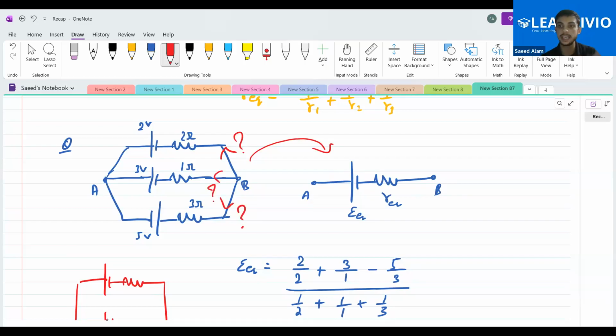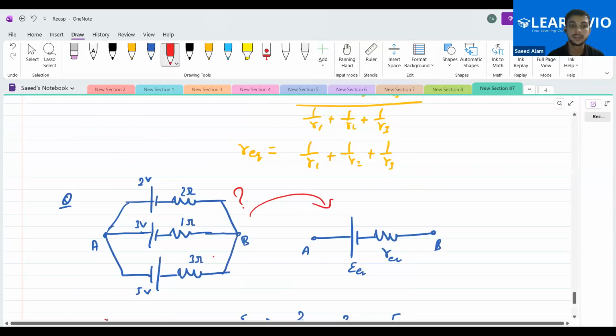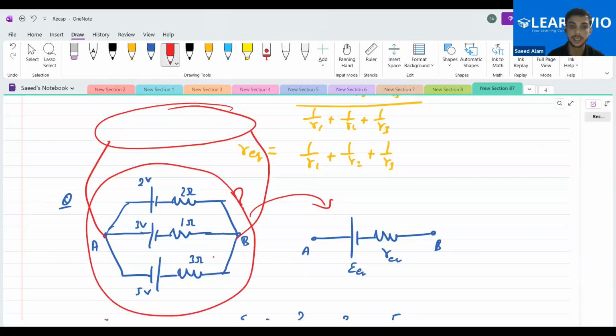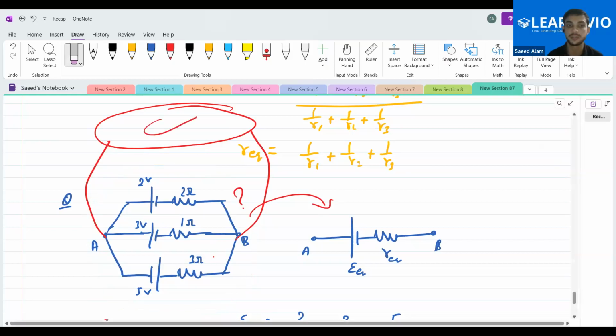You had replaced it definitely. So you should apply this whenever this configuration is connected with some other stuff, and you don't have to do anything with this part. In this place you can replace this and analyze the rest of the circuit.